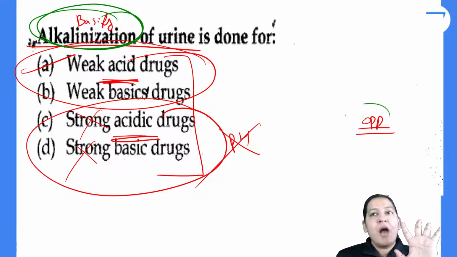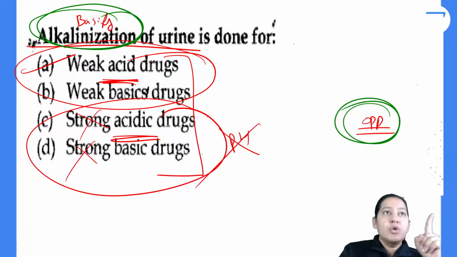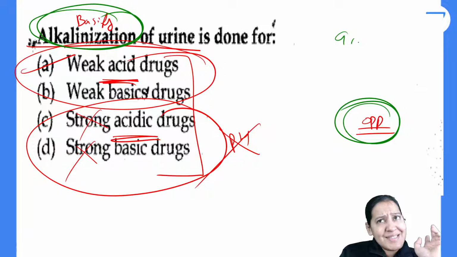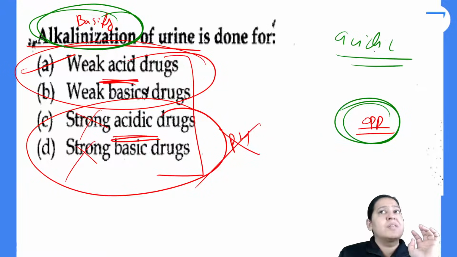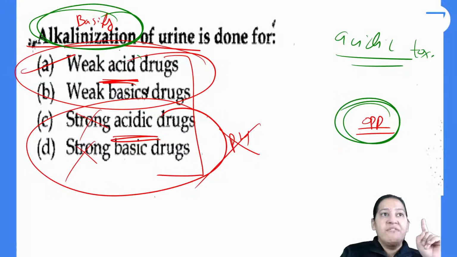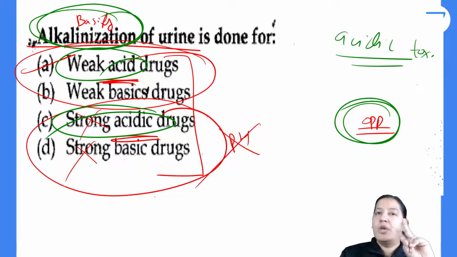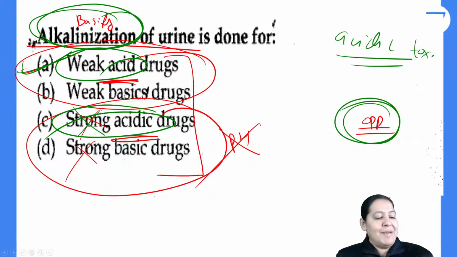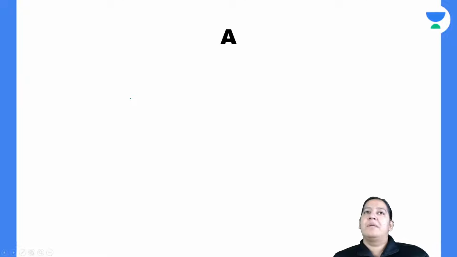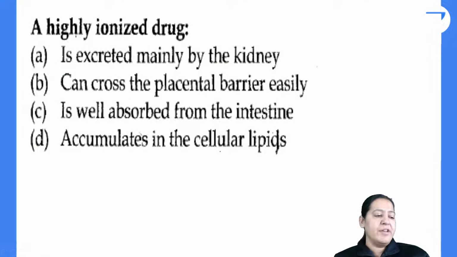You know the concept that opposite medium is required for excretion. So you want to basify the urine for some acidic drug. If that acidic drug toxicity is there, then only you will basify the urine. So which acidic drug? Weak acid or strong acid? Only two confusions are there. It is not strong. It is weak. So the answer is A. There is no question about base. There should be no confusion in base. Everyone give me a thumbs up. Questions are difficult, but if you have the concept, you can solve them. So the answer is A here. Everyone give me a thumbs up.